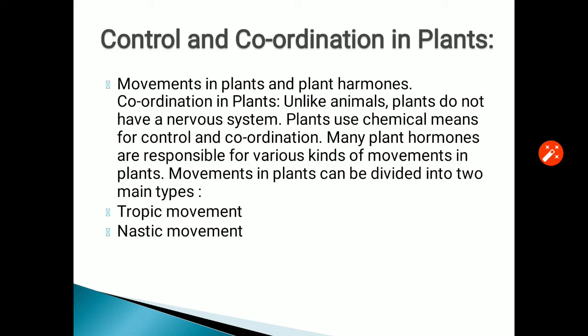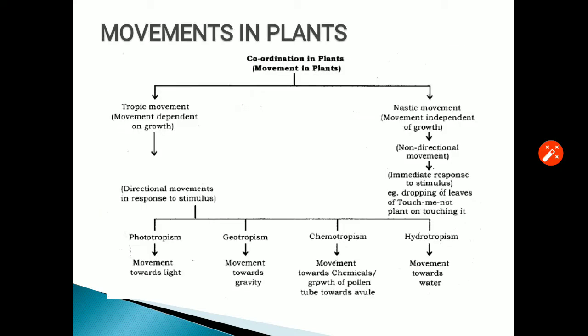Unlike animals, plants do not have a nervous system. Plants use chemical means for control and coordination. Many plant hormones are responsible for various kinds of movements in plants. Movements in plants can be divided into two main types: tropic movement and nastic movement.